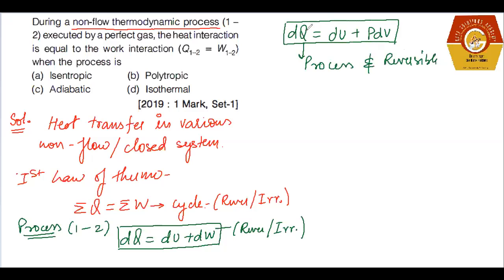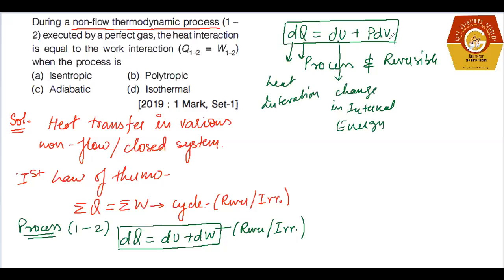So here delta Q is defined as your heat interaction, delta U is basically the change in internal energy, and P delta V is defined as the work, right?